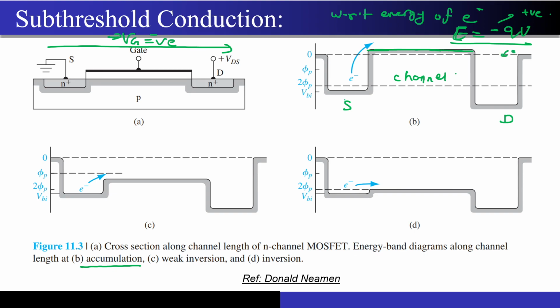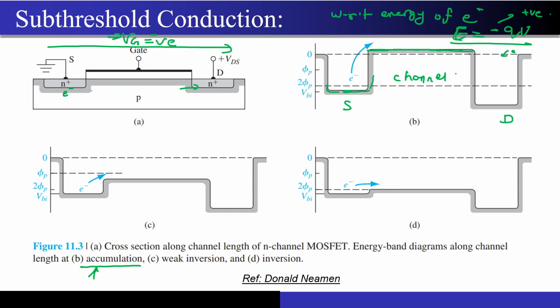Now on the source side, it is very near to the VBI. And why do you think this is near to the VBI? Of course, we have not done anything. This is under accumulation. We have not even formed the inversion layer. So if we have not even formed the inversion layer, that means the electrons from here cannot move to this particular side, because we don't have any continuous channel.